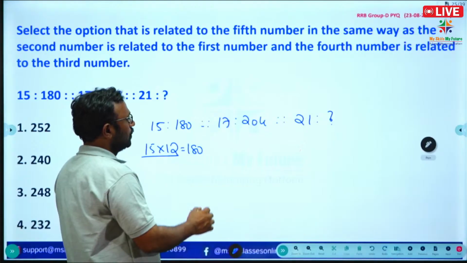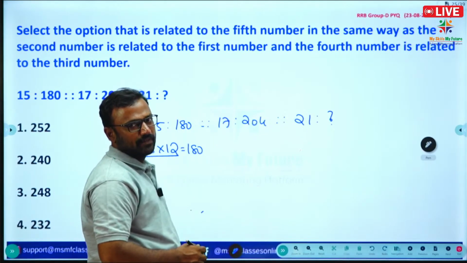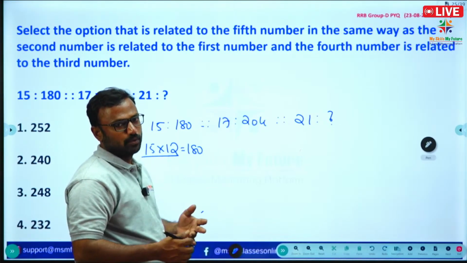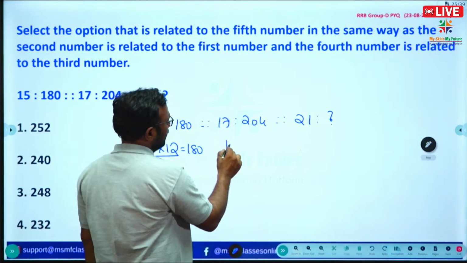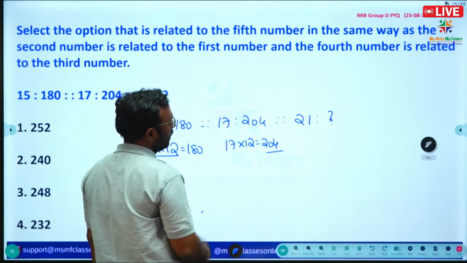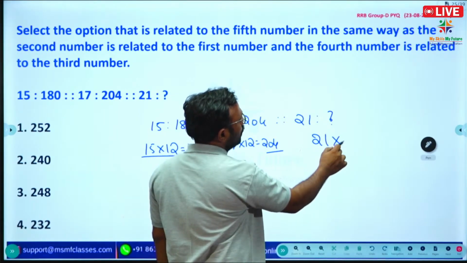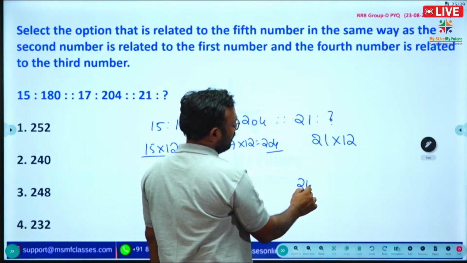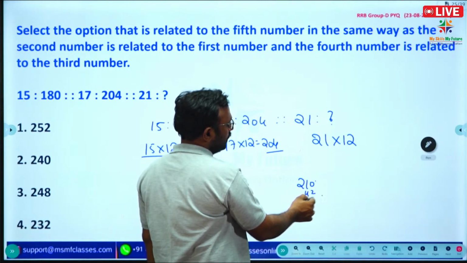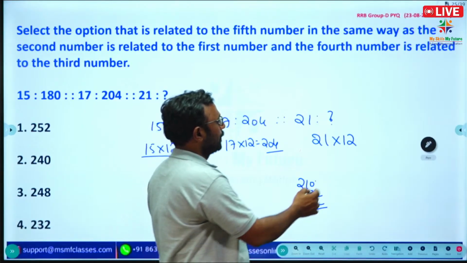So here also, 17 tens are 170, 17 twos are 34, 170 plus 34 we get 204. So directly 17 into 12 we get 204. Here also 21 into 12. So 21 into 10 we get 210, 21 twos are 42, so 252.